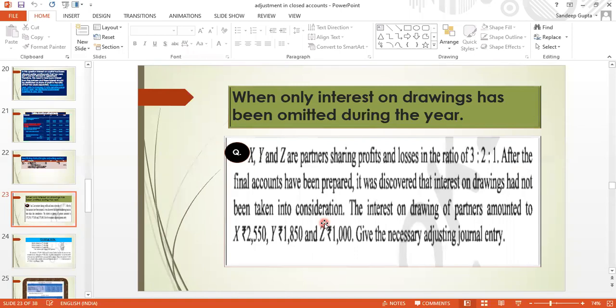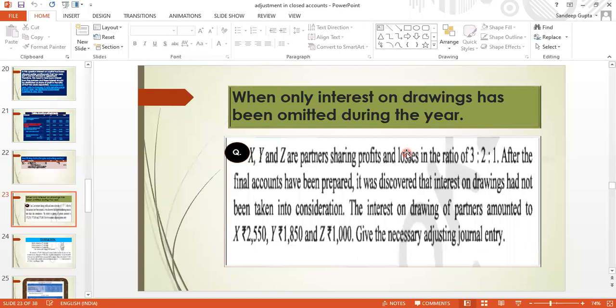This means they have omitted the interest on drawings of partners, which amounted to rupees 2550 for X, 1850 for Y, and 1000 for Z. Give the necessary adjusting entry. So interest on drawing calculation has already been given. You just need to rectify it. It is just the reverse concept.